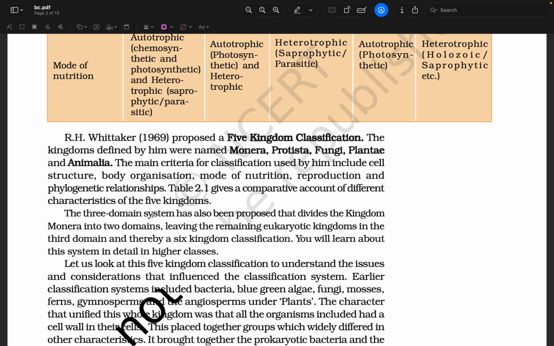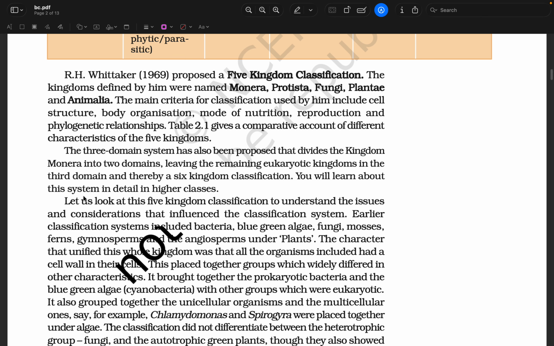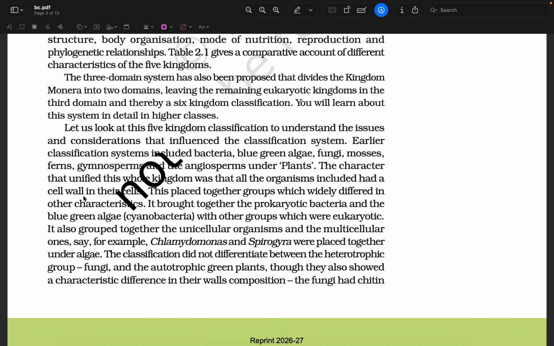The three-domain system has also been proposed that divides the kingdom Monera into two domains, leaving the remaining eukaryotic kingdoms in the third domain, and thereby a six kingdom classification. You will learn about this system in detail in higher classes. Let us look at the five kingdom classification to understand the issues and considerations that influenced the classification earlier.